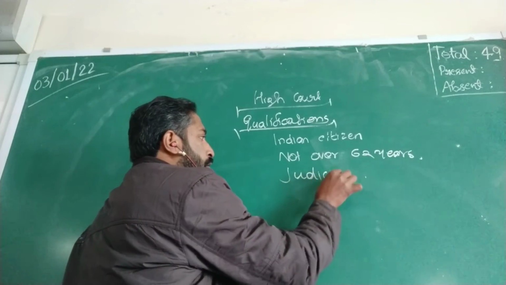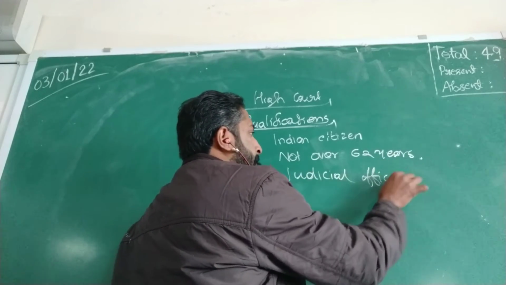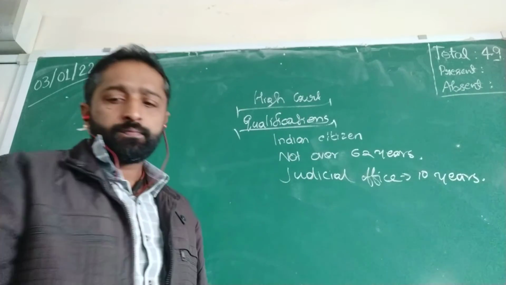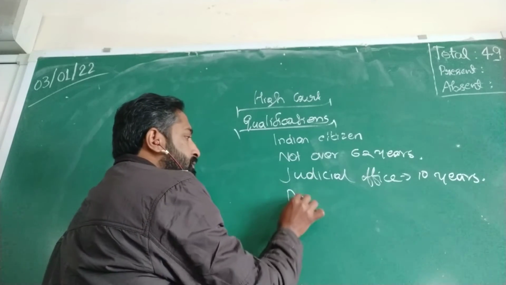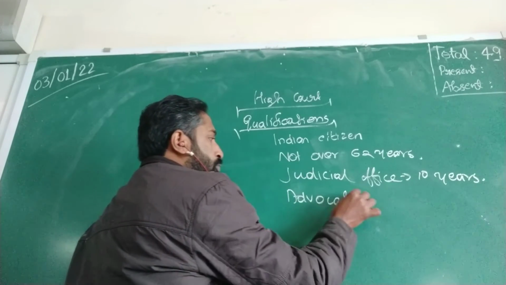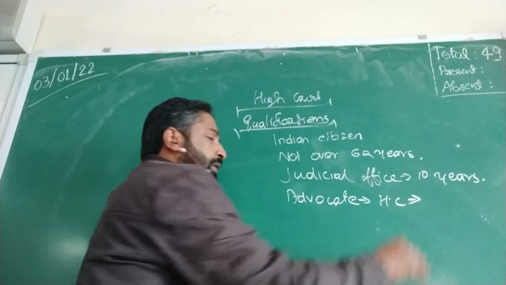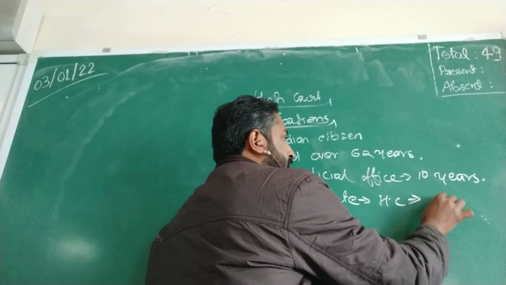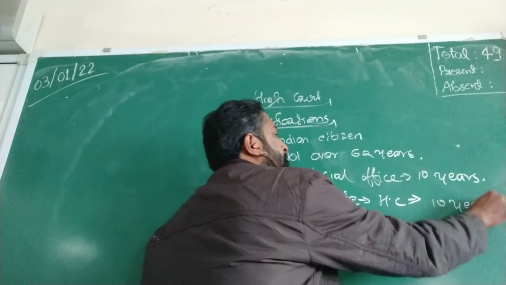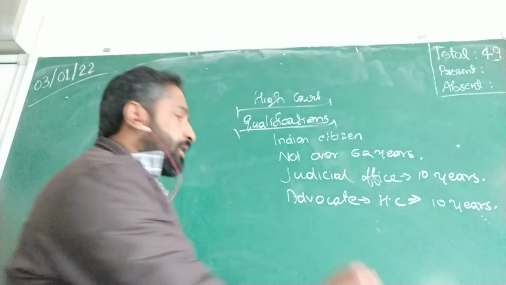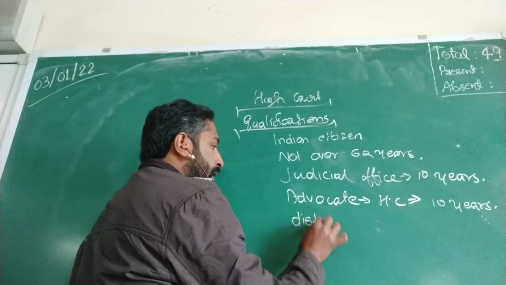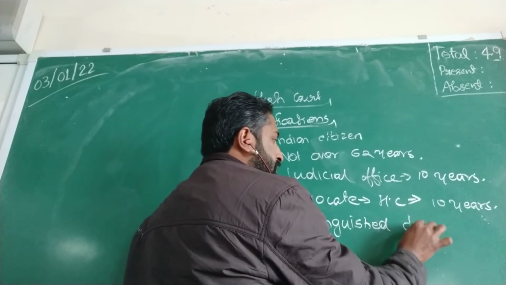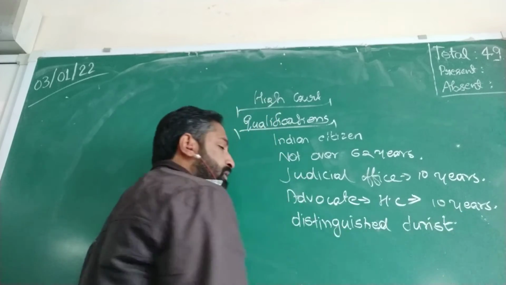Judicial office for 10 years, or advocate of the High Court. He or she has to be an advocate of the High Court for 10 years. The last one is to be a distinguished jurist, a person who has well knowledge about the law.